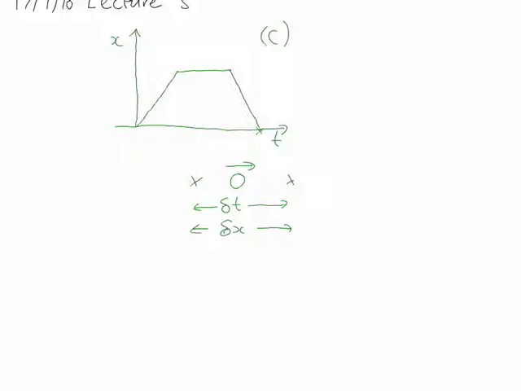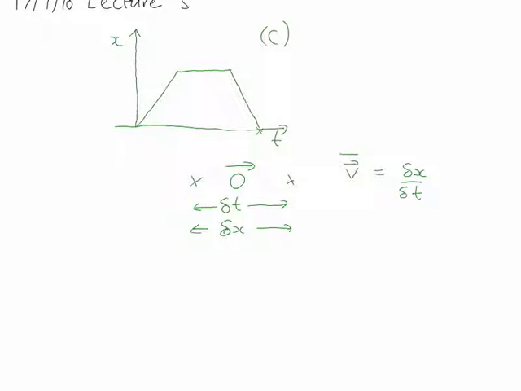The average velocity will be equal to, just as we've done before, delta x divided by delta t. So nothing different than what you've already seen.